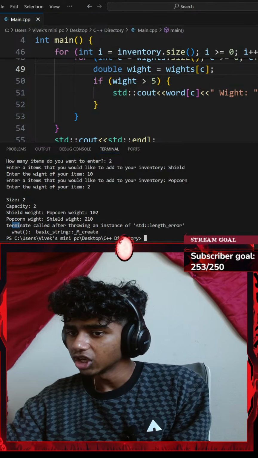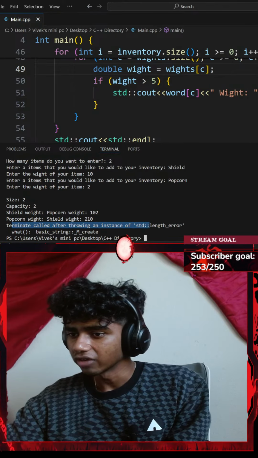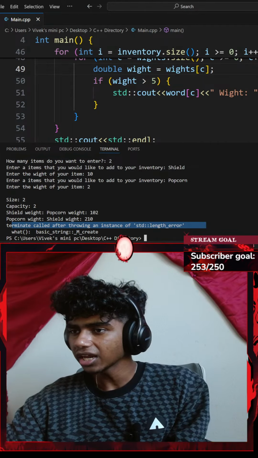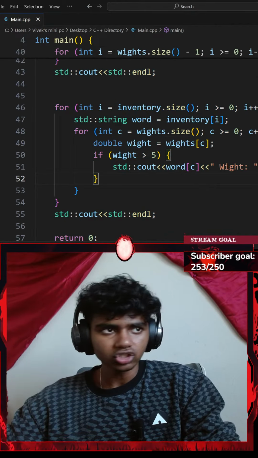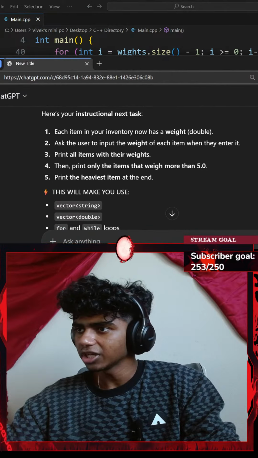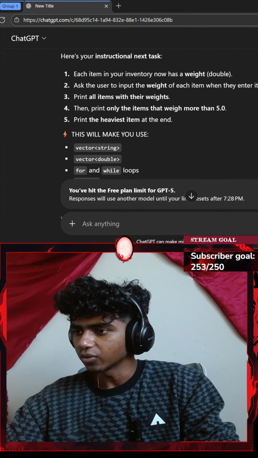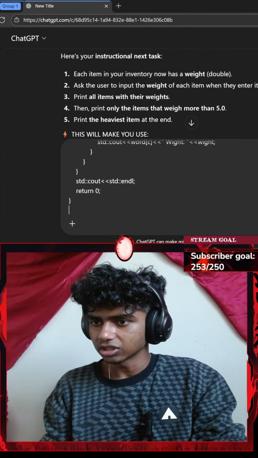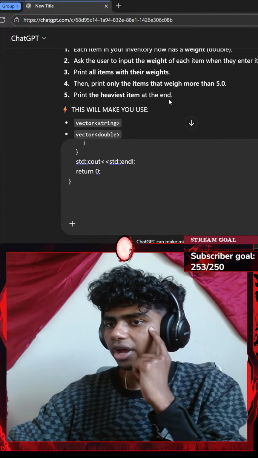Excuse me, guys. Okay, terminate called after throwing an instance of standard length error. Did I get an error? Okay, let's go to Control C, copy that, get sensei slash ChatGPT here. Okay, I have a few questions too. Let me go ahead and paste this, go with Shift Enter. Okay, so a few questions.